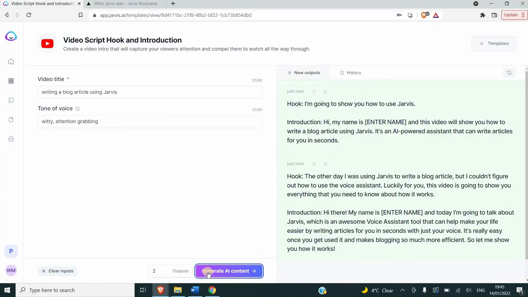Here the hook is, I'm going to show you how to use Jarvis. Now, that's not a good hook at all. The second hook is, the other day I was using Jarvis to write a blog article, but I couldn't figure out how to use the voice assistant. Luckily for you, this video is going to show you everything that you need to know about how it works. Again, it's irrelevant. That's not what I'm looking for. We're just trying this template. I think this template needs to be improved.